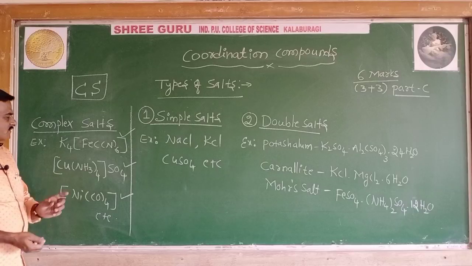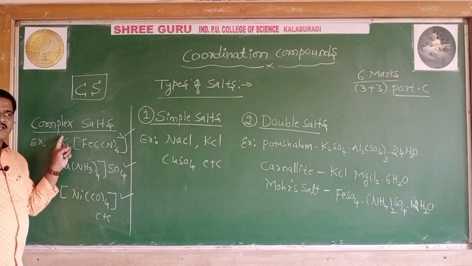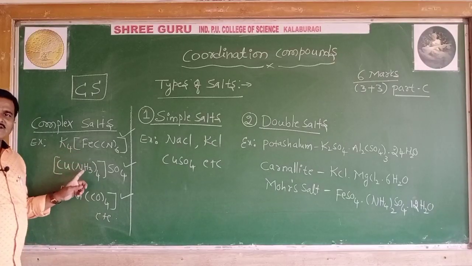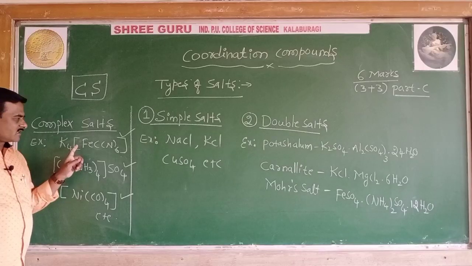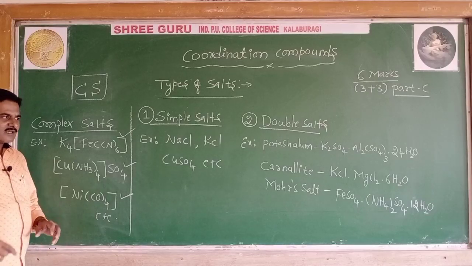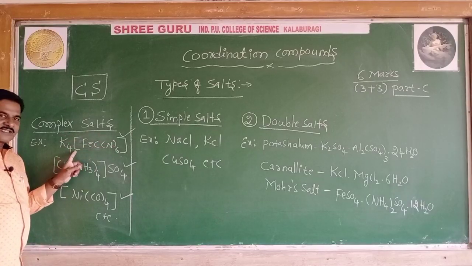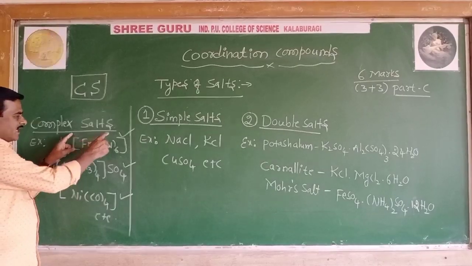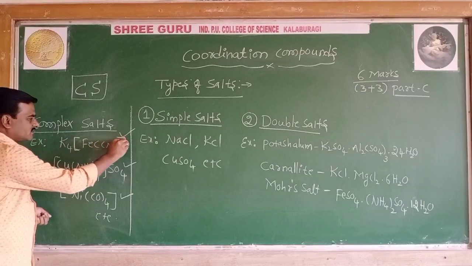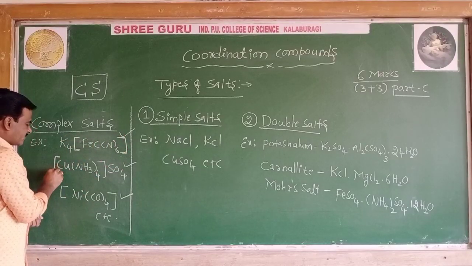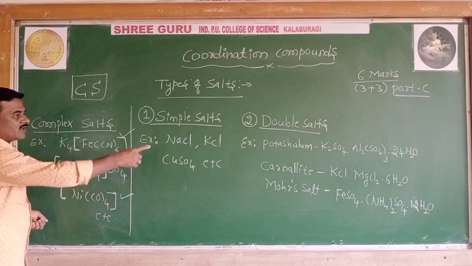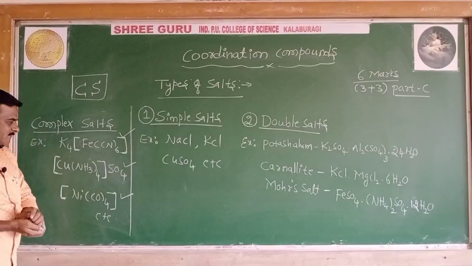Well, students, complex salts are formed by the addition of two or more simple salts, and these salts retain their identity in the solid as well as in the aqueous solutions. So what does it mean? When you take K4[Fe(CN)6], you can see an entity written in the square bracket. You can notice these salts are written in a different manner, which you have not noticed before.